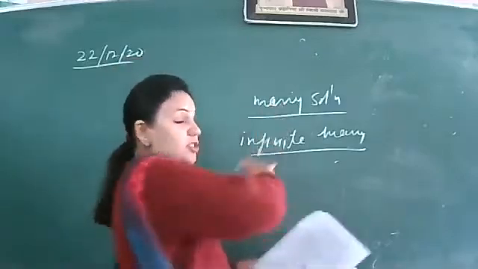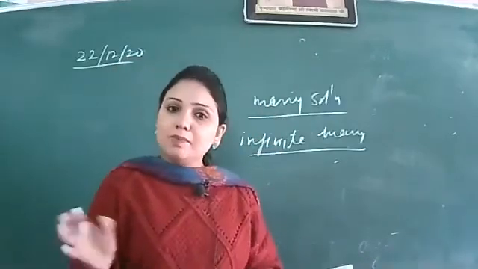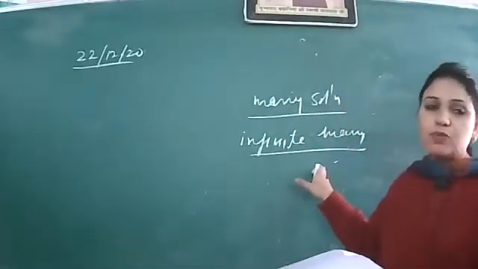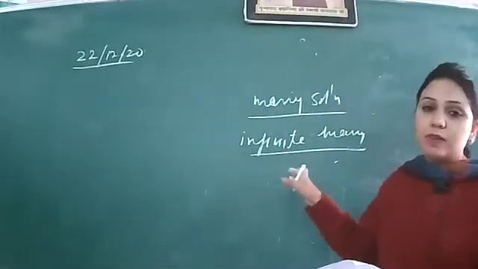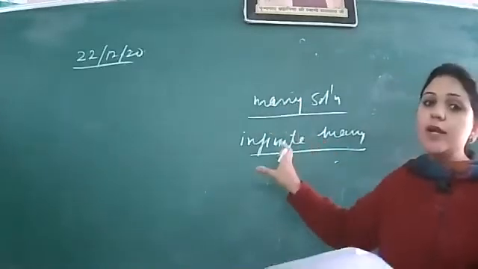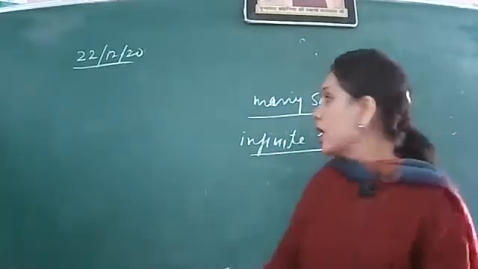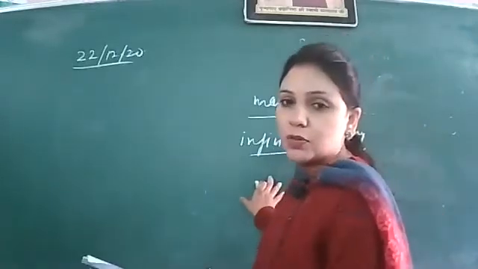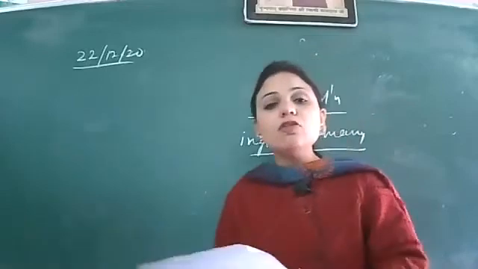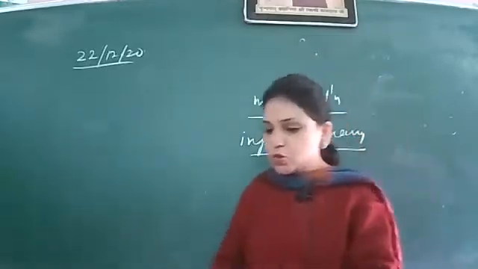But many means बहुत सारे हैं, but can be counted. So you can see the difference between the meaning of many and infinitely many. So many solutions will not be accepted. So infinitely many was the correct answer for this MCQ, that a linear equation in 2 variables has infinitely many solutions.